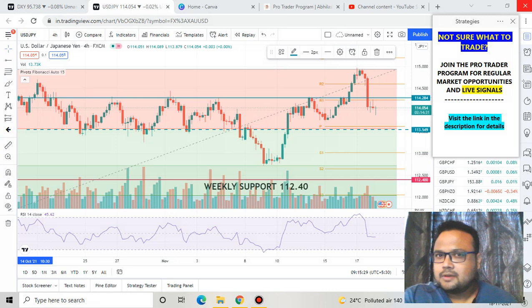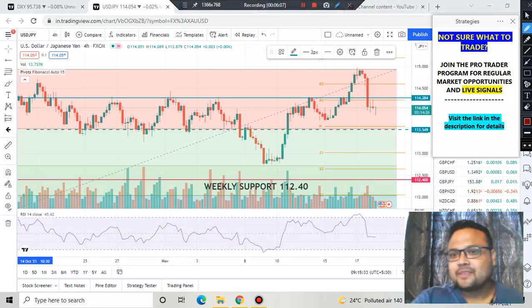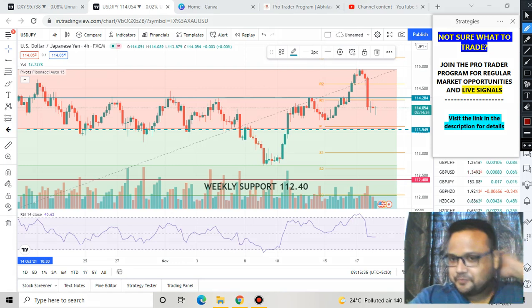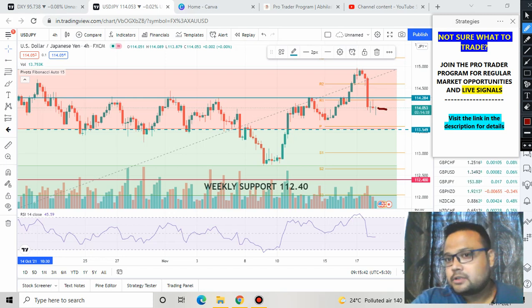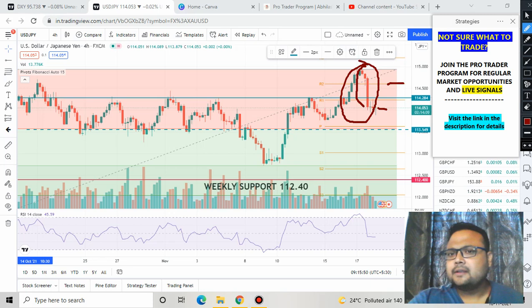So it's quite complicated. Let me tell you again in short, in 1 minute. If you want to take a sell position, you can take a sell position at this particular portion of the market here with a stop loss above this level, because there is selling going on in the market right now, and judging this candle, it signifies the presence of sellers in the market.